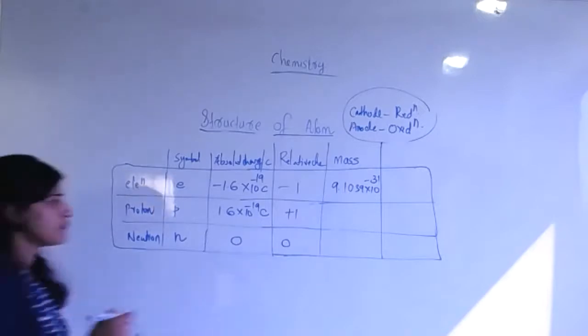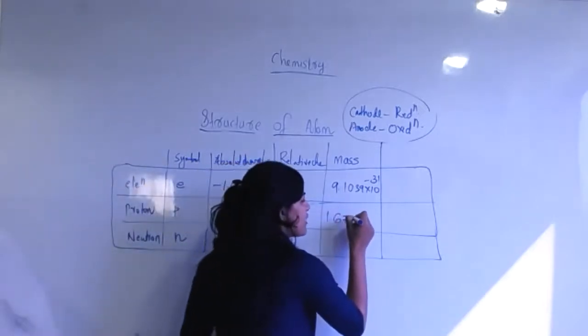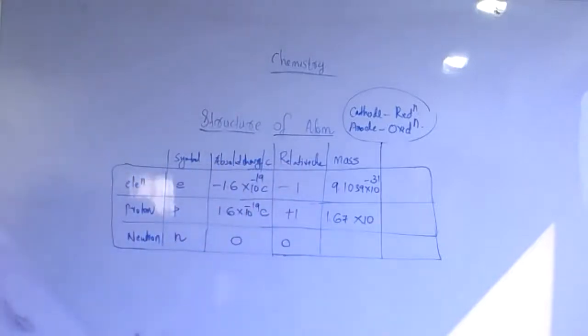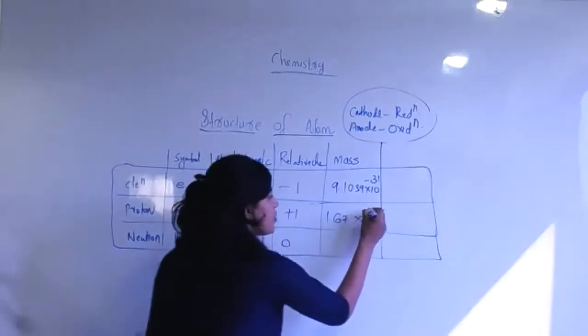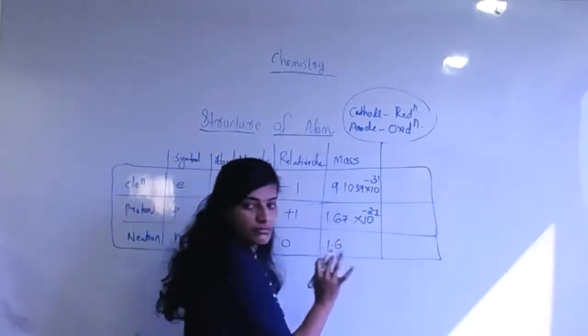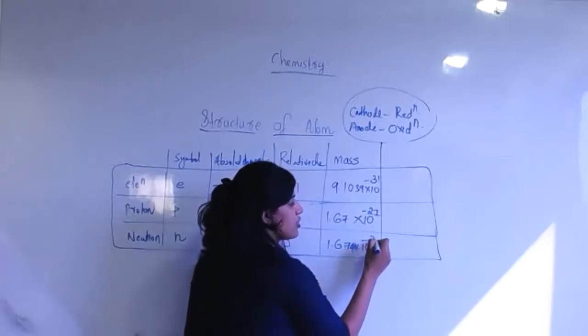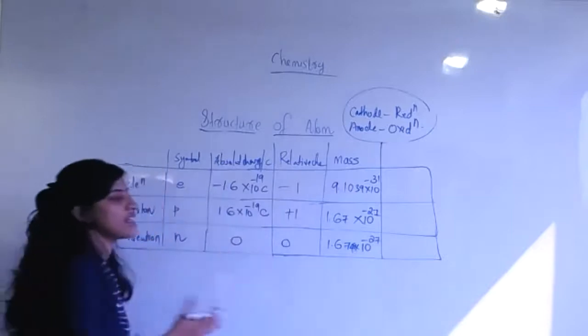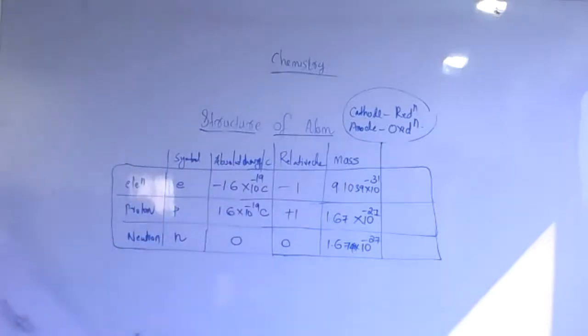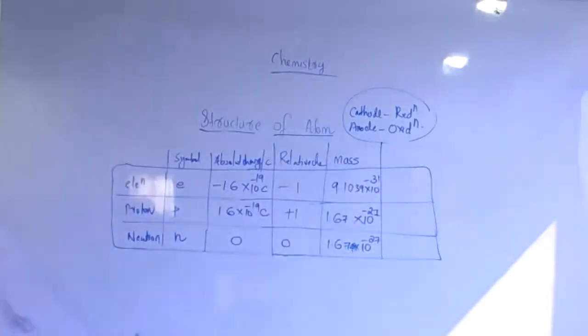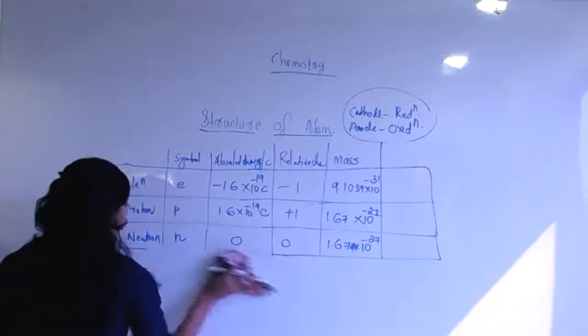It is around 1.67 into 10 raised to minus 27. Yeah, minus 27. Here also 1.67493 into 10 raised to minus 27. These things you can memorize. This much is enough, students. Mainly this much, keep it in your mind. Can I move to the next topic?